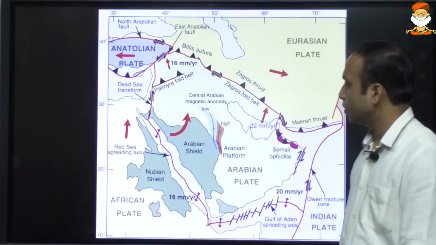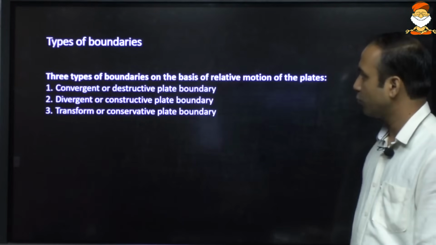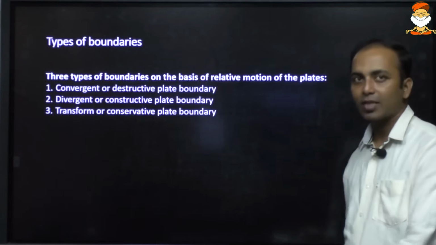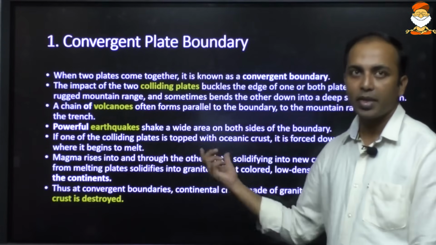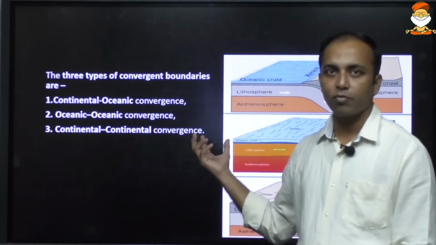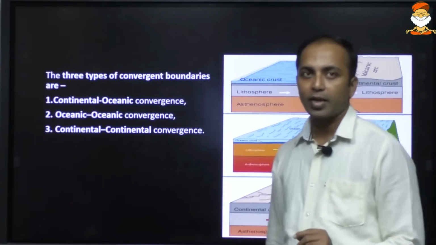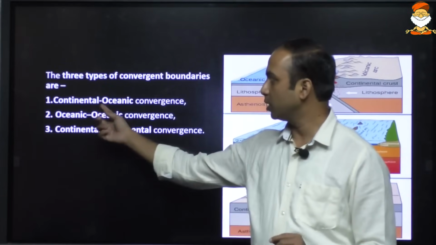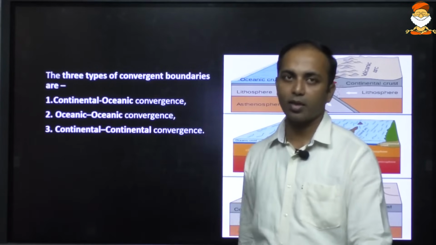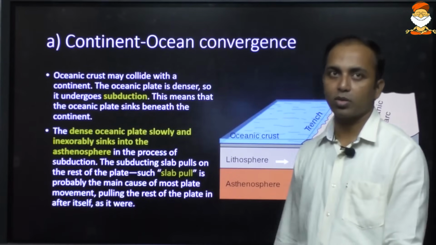Now with respect to the plate movements, the plates may either come towards each other, or move away from each other, or just slide past each other. When the plates are coming towards each other, that is the convergent plate boundary, and some phenomena happen there. There are three subcategories within this. The plates may be one continental and one oceanic plate, or two oceanic plates, or two continental plates, and different landforms are formed. There are many prelims questions on this.